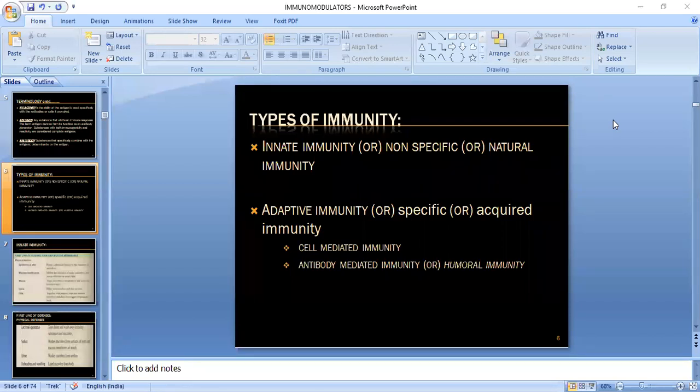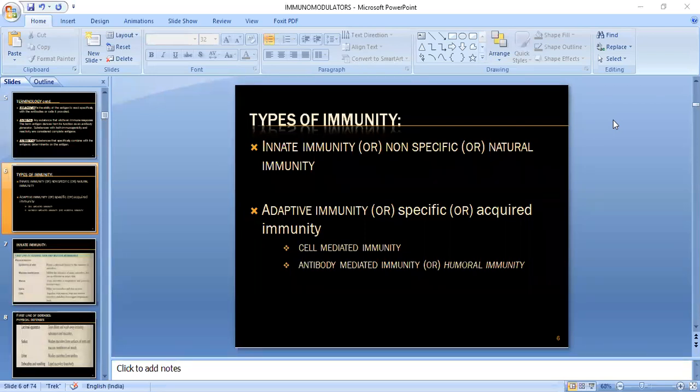What are the physical barriers in your body? Skin and mucus, sir. Skin, mucous membrane. Yes, these are certain examples of physical barriers, which help your body protect from certain foreign particles or pathogens.